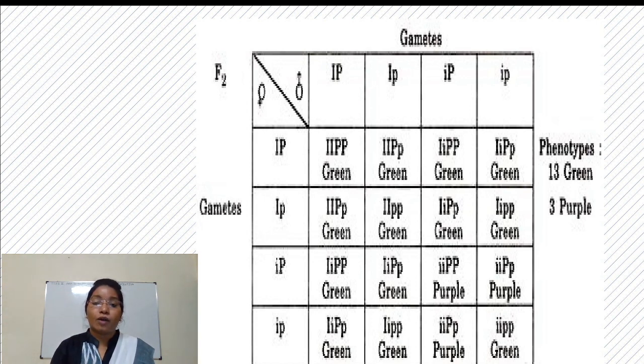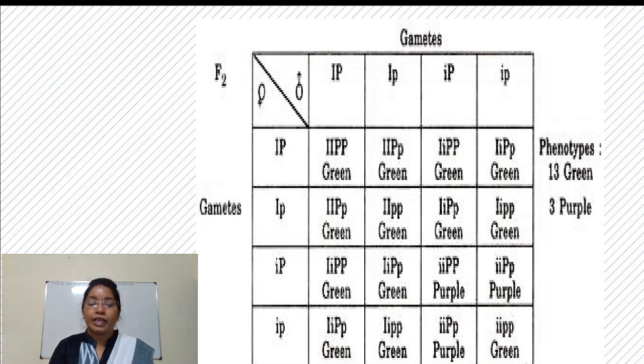So out of 16 offspring, 13 offspring are with I and P, so they will produce green color, and only 3 offspring are with capital P and small i, that is purple.